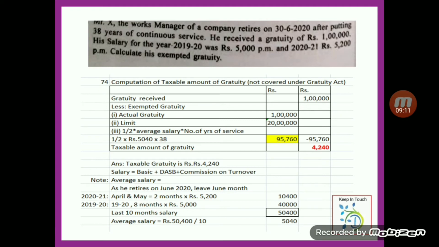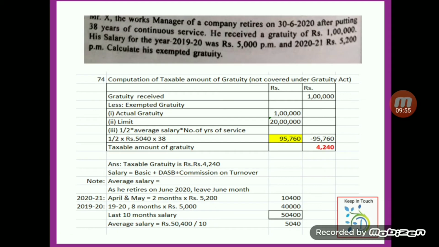And in the next question, it is also not covered under Gratuity Act. Take 1 lakh as the gratuity received amount. Then compare three things. Actual gratuity 1 lakh, limit 20 lakh, and half of average salary of number of years of service rendered. Half into 5,440. How it comes? We have to find the average salary. So what is the meaning of average salary? The salary he received, that is basic plus DA forming part plus commission on turnover. What he received for the past 10 months, the preceding 10 months, that is before his retirement, is an average salary. So here he retires in June 2020.